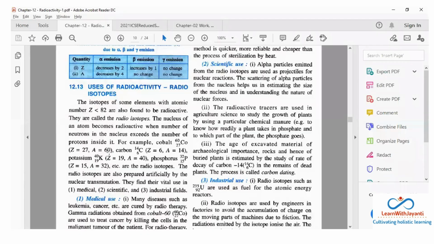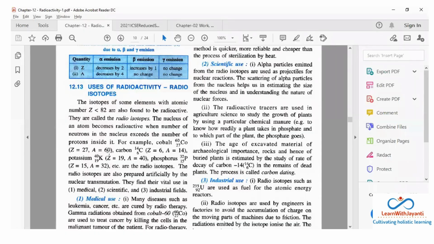What about carbon? 14 minus 6, 8 neutrons. So carbon 14th वाला जो carbon है that is radioactive. Similarly potassium का normally atomic mass number क्या होता है? 39. और यहाँ पे क्या दिख रहा है? 40. So this is also radioactive. Similarly phosphorus क्या होता है? Phosphorus का I think it is 31. But यहाँ पे देखोगे it is 32. So it is more than the atomic number. Neutrons मतलब. Okay, how do you develop this? They are prepared artificially by nuclear transmutation. Okay, so you can prepare this.